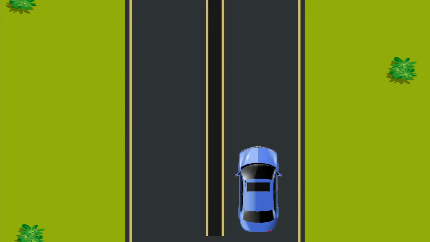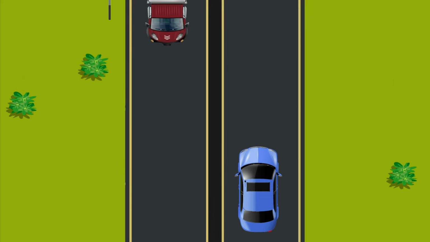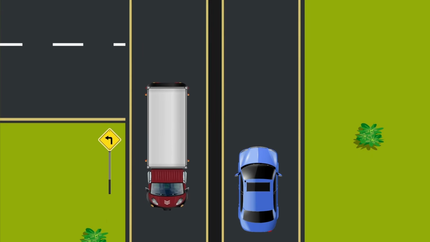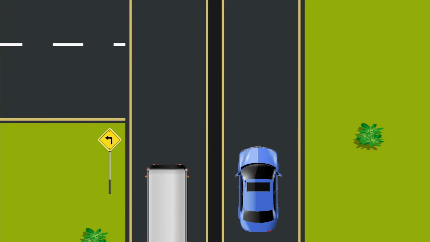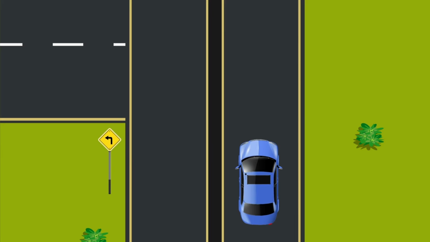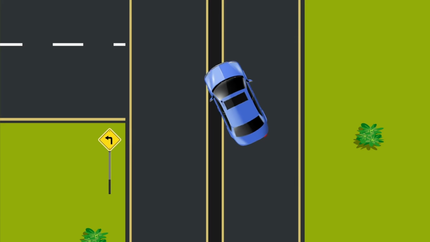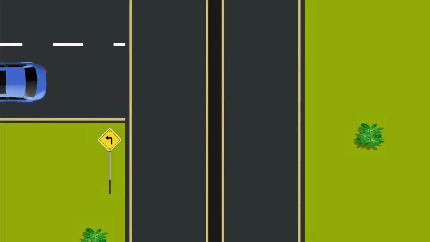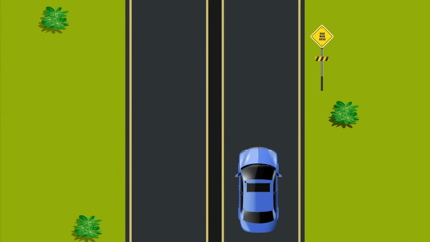A double solid yellow line means no passing in either direction. These lines are placed where passing would be unsafe. You should never drive on the left side of double solid yellow lines unless you're making a left turn, or following directions from traffic authorities.